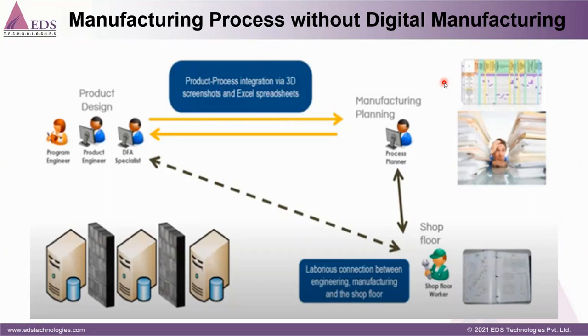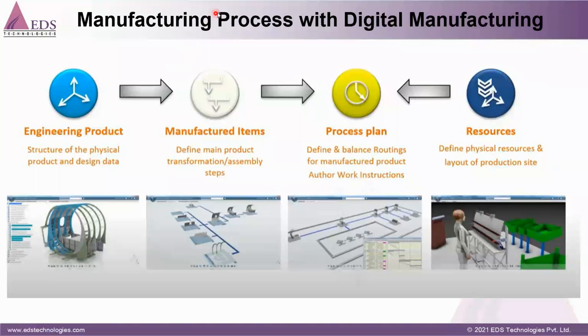Meaning those who are not using digital manufacturing. Because if you can see, the product design department, manufacturing planning department, and shop floor department are working in silos. So there is a very laborious connection between engineering, planning, and all those things. If we look at product design and manufacturing planning, there is a huge gap. That gap will be filled by virtual manufacturing. So coming to the next, if you can see this manufacturing process with digital manufacturing, you can see all the departments are interlinked together.